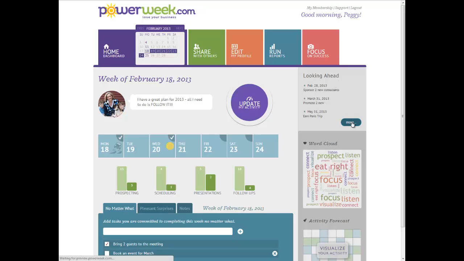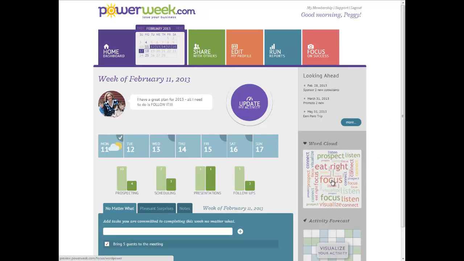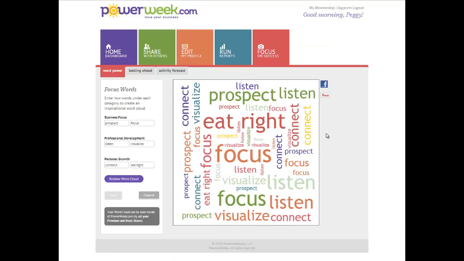Just click on the More button, and you would just type in your goal and pick a date for it and then add it. Right below looking ahead is your word cloud, and this is probably one of the most popular features in Power Week. So just click on that word cloud to customize it and create your own.